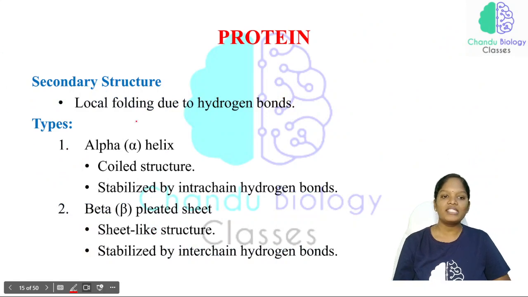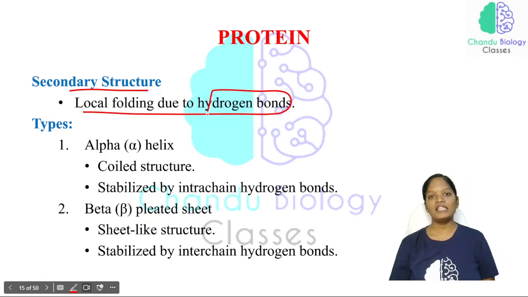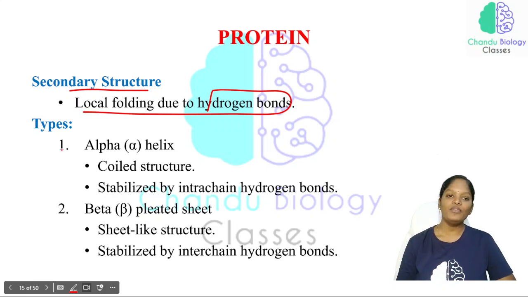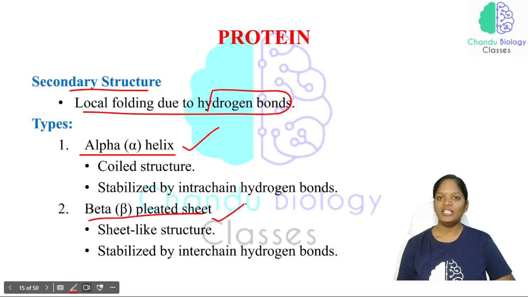Now we have the secondary structure, the folding due to hydrogen bonds. In the previous class I mentioned that no specific bond stabilizes the primary structure, but in the secondary structure, hydrogen bonds are involved in folding. There are two different types of structure in the secondary structure: alpha helix and beta pleated sheet. I showed you the picture in the last class.